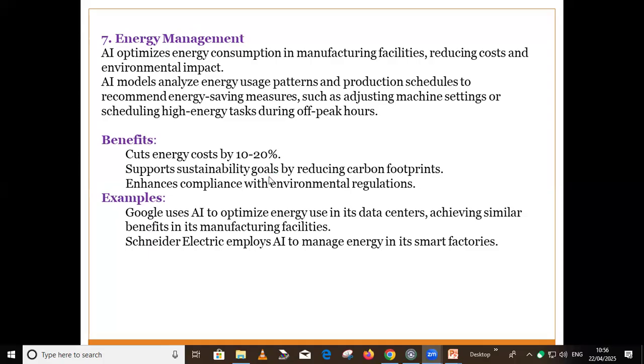Suppose you take the example of Google. Google uses AI to optimize the energy usage of data centers and can achieve similar benefits in manufacturing facilities. Similarly, we have Schneider Electric that employs AI to manage the energy in factories. That is one more implementation of AI in the energy management sector.